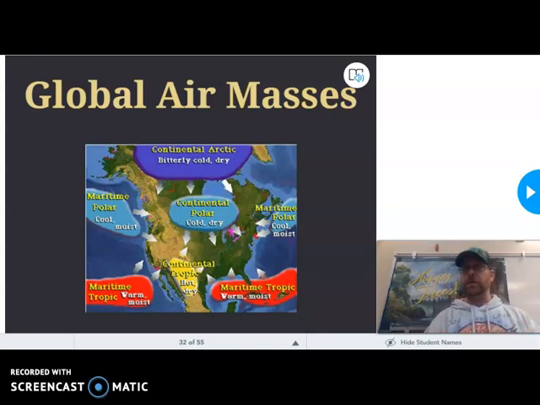So we're back at where we started. I just want you to kind of take a look at this. Look, continental Arctic. Bitterly cold, dry air. Is that a shock? Not if you remember what continental means and you remember what Arctic means. What about maritime polar? Well, maritime means it's going to have moisture in it. Polar means it's cold, so a cool, moist air mass. It really is that simple, I promise. If you could just remember all of the ones that we talked about and then just add them together, then you'll be good to go.